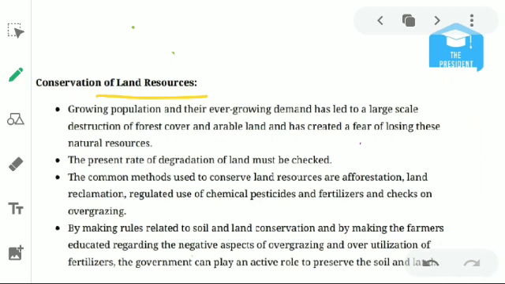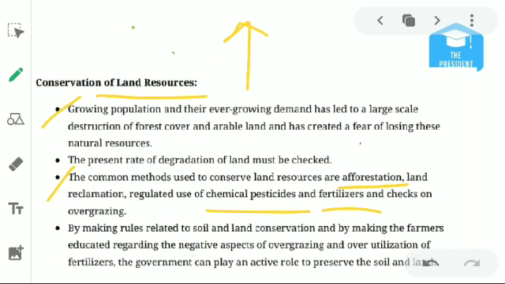There are methods we can use to conserve the land resource. I have discussed this. Growing population is the main cause for land degradation. So what can we do to conserve the land resources? We can do afforestation, means planting more trees. Land reclamation should be done, and there should be a regulation on the use of chemical pesticides and fertilizers.